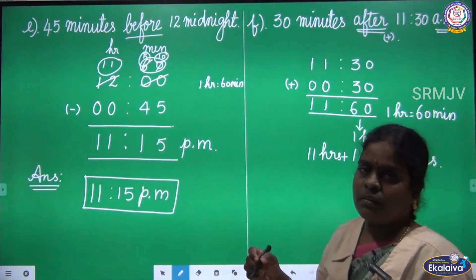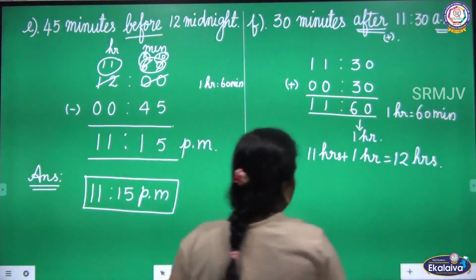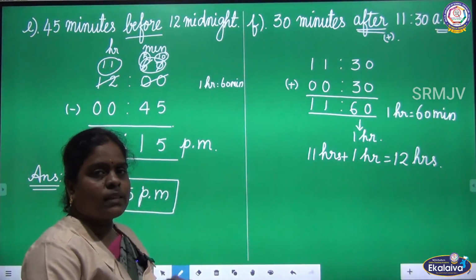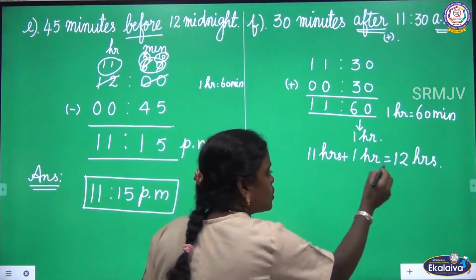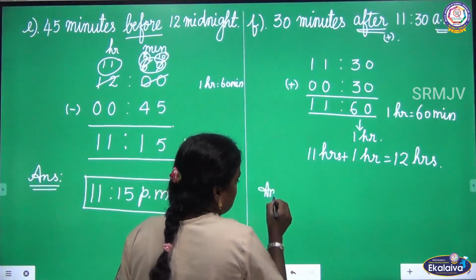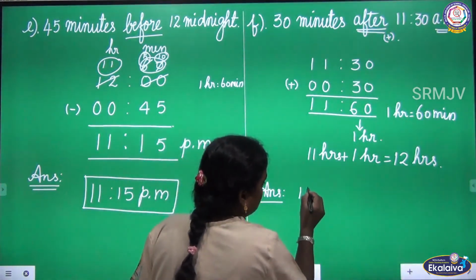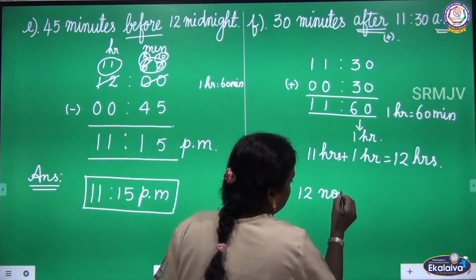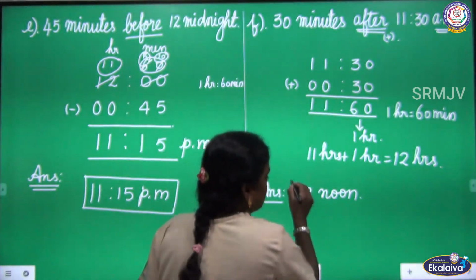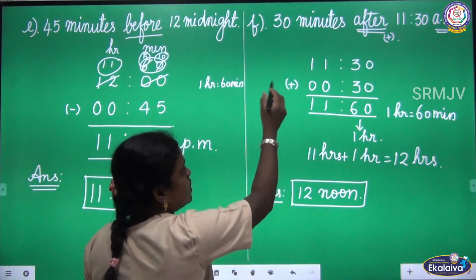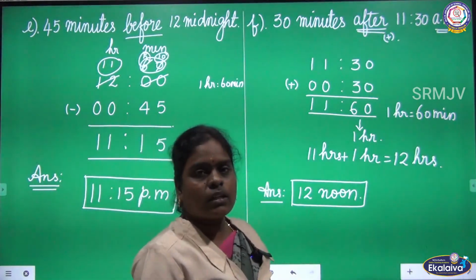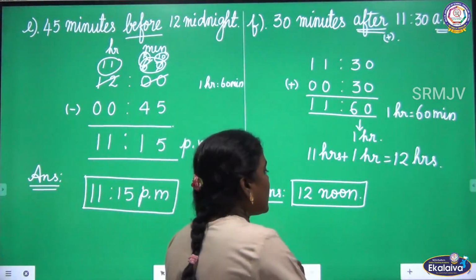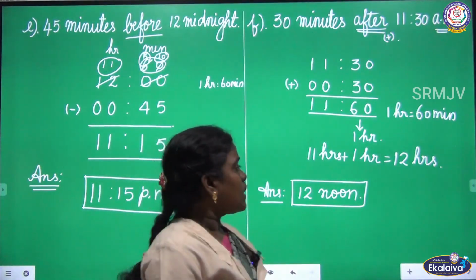AM after will have noon. So we have to write the answer 12 noon. So 30 minutes after 11:30 a.m. is 12 noon.